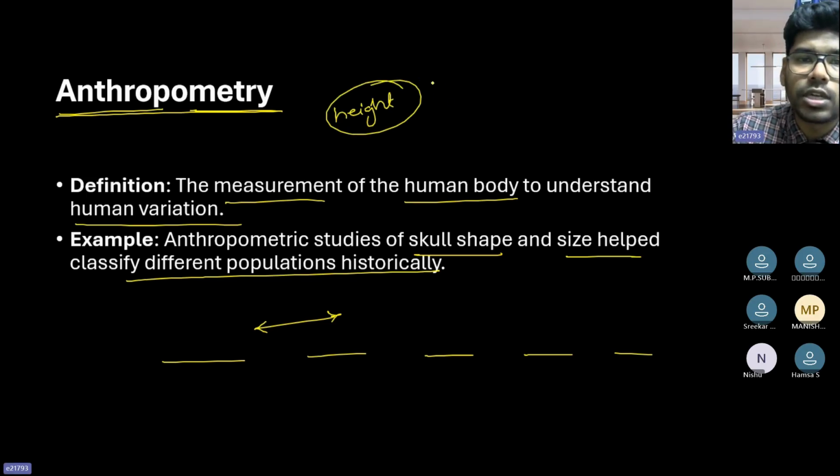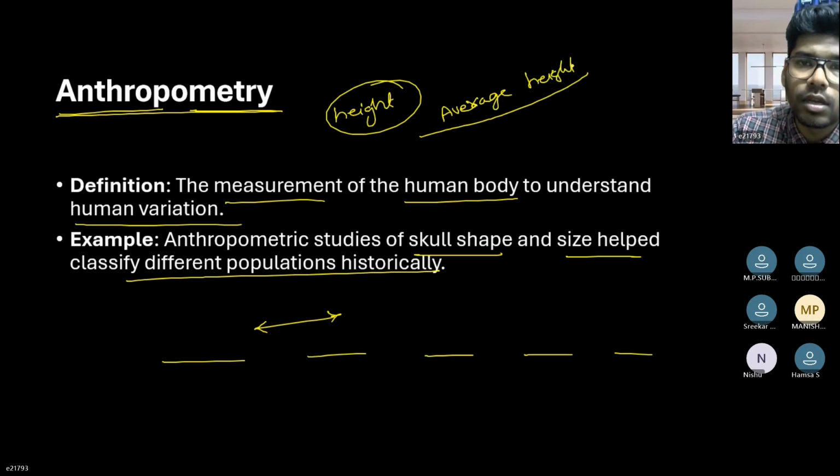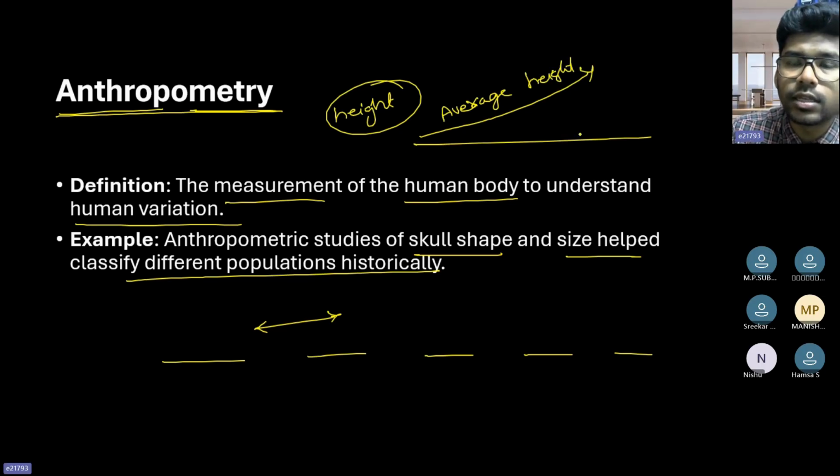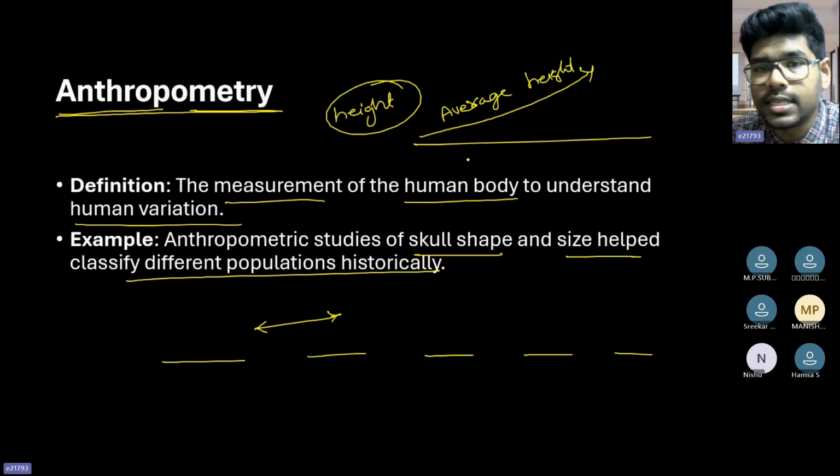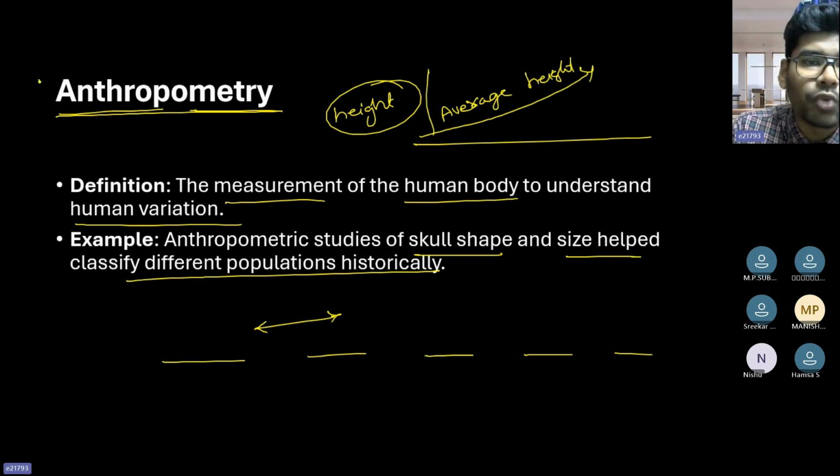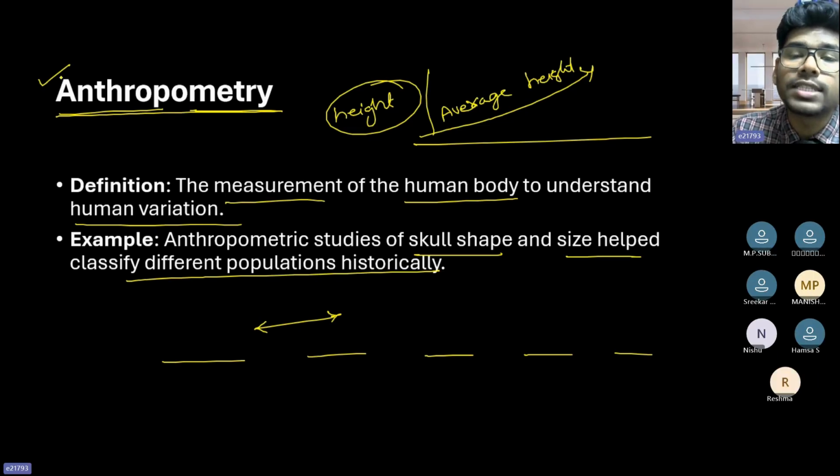Throughout evolution, the average height has increased over the time span. That is what we consider as anthropometry, the measurement of the human body to understand human variation.